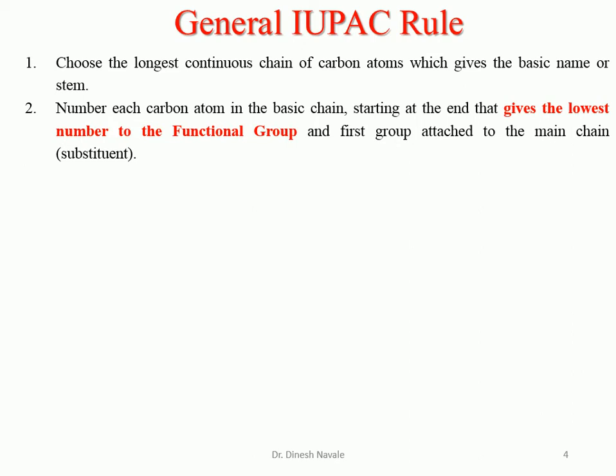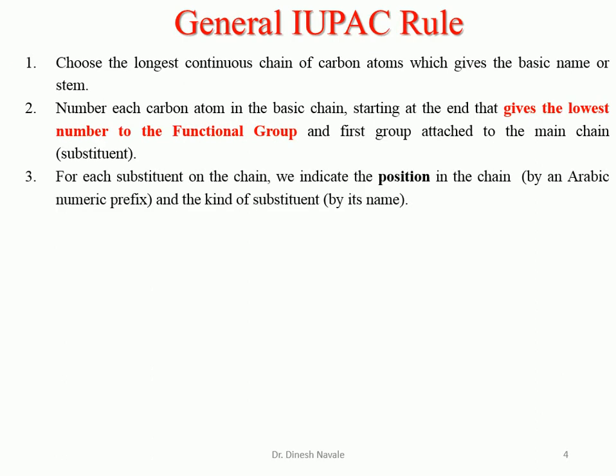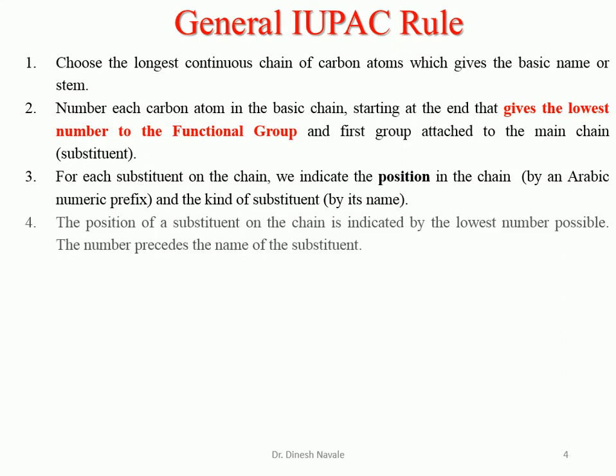That means a substituent should be given the lowest possible number, and the first group attached to the main chain will be given that number. That is a very important thing. The next thing: for each substituent on the chain, we indicate the position in the chain by an Arabic number, that is 1, 2, 3, etc., followed by the name of the substituent. The position of the substituent on the chain is indicated by the lowest number possible. That means a number should be given to the substituent in such a way that it is the lowest possible number.